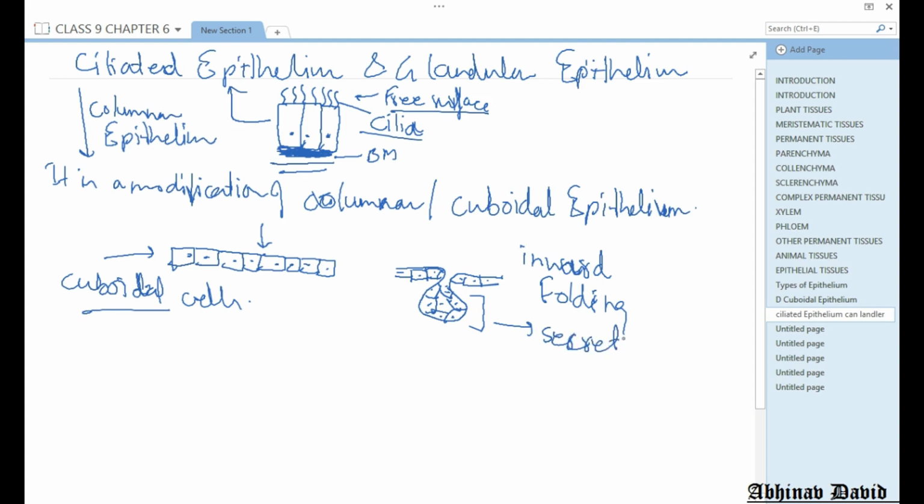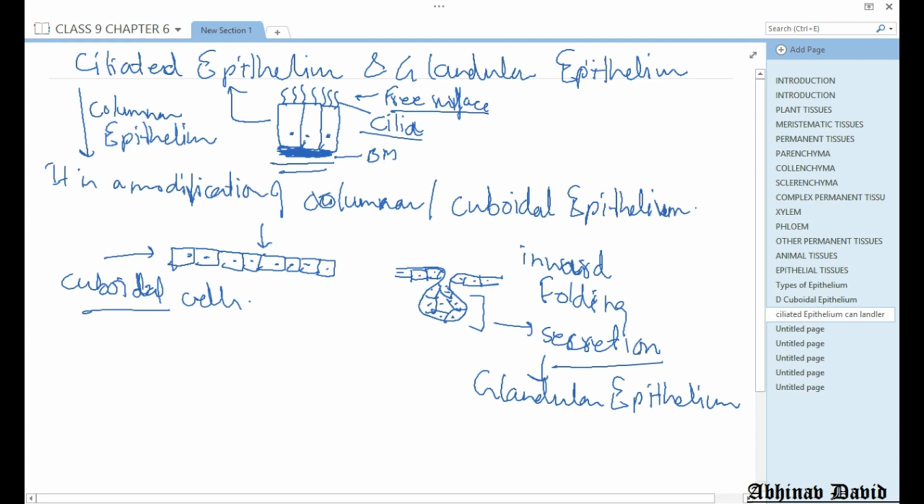Secretion is done by this multicellular looking structure. Then we call this epithelium glandular epithelium. So basically, glandular epithelium is also not a new type of epithelium. It is a modification of basically cuboidal epithelium or columnar epithelium.